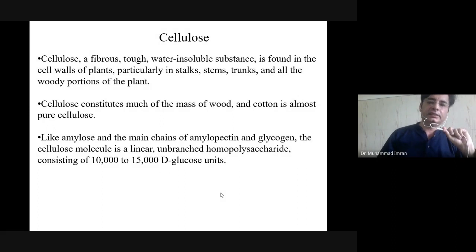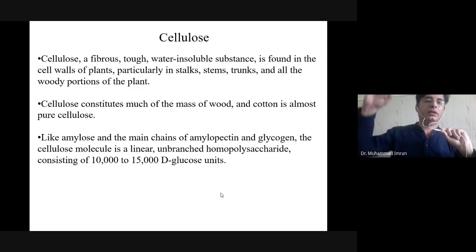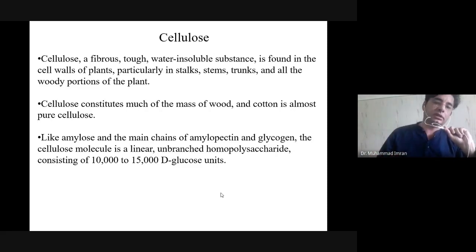The next polysaccharide is cellulose. Cellulose is one of the largest organic compounds present in this universe. Almost 50% of all organic compound is made up of cellulose. Cellulose is a fibrous, water-insoluble substance found in the cell wall of plants, particularly in stalks, stems, trunks, and all woody portions of the plant. Cellulose constitutes much of the mass of wood, and cotton is almost fully pure cellulose.